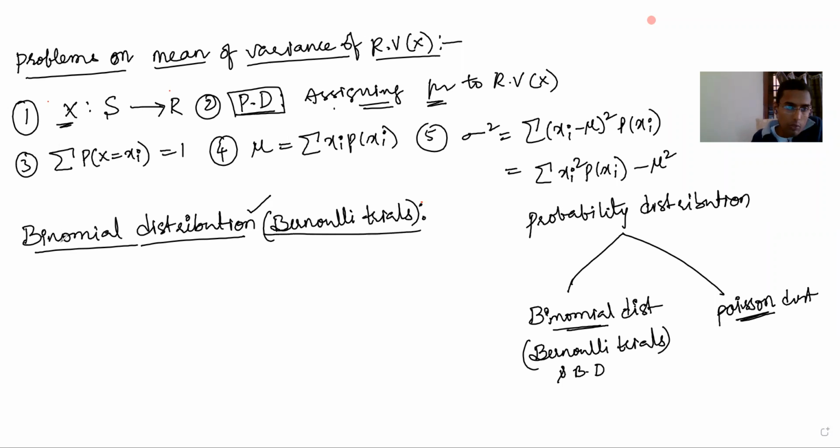First, we'll see when we can apply this binomial distribution. And first of all, what are Bernoulli trials? When the trials of a random experiment are Bernoulli trials, then we can use binomial distribution. So, what is a Bernoulli trial?